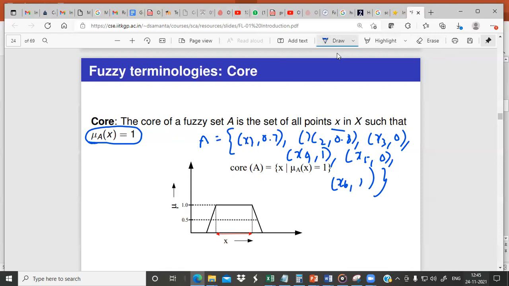What is the core of A? Now the core of A is those points where the membership value is exactly 1. So here the membership value is 1 and here the membership value is 1. There is nowhere else the membership value is 1. So it is X4 and X6. This is the core. It is diagrammatically represented like this. A particular variable X takes these possible membership values. The core is this area because it takes the membership value 1.